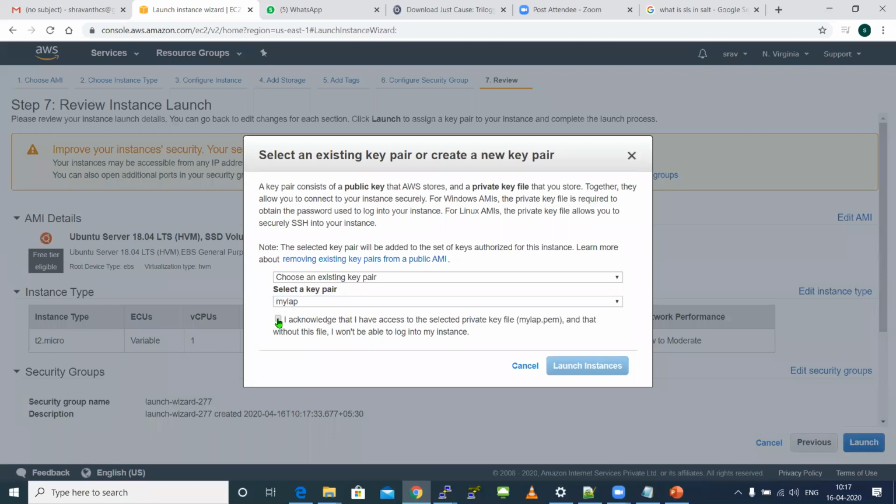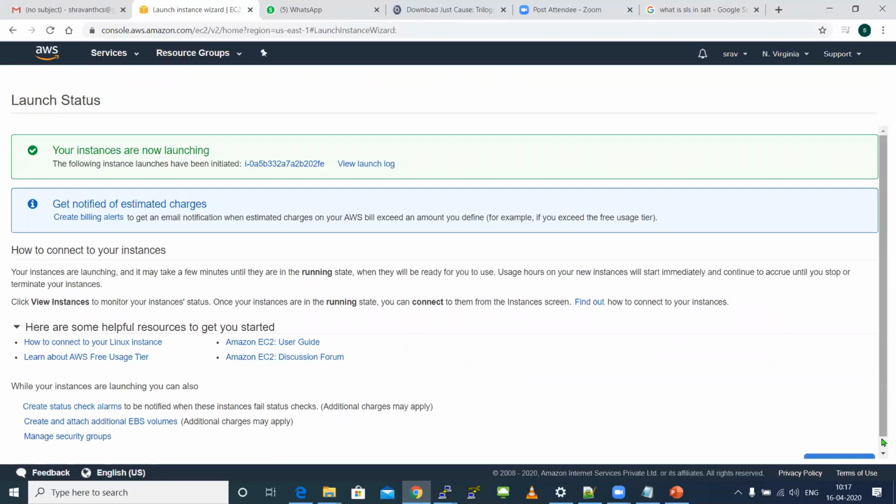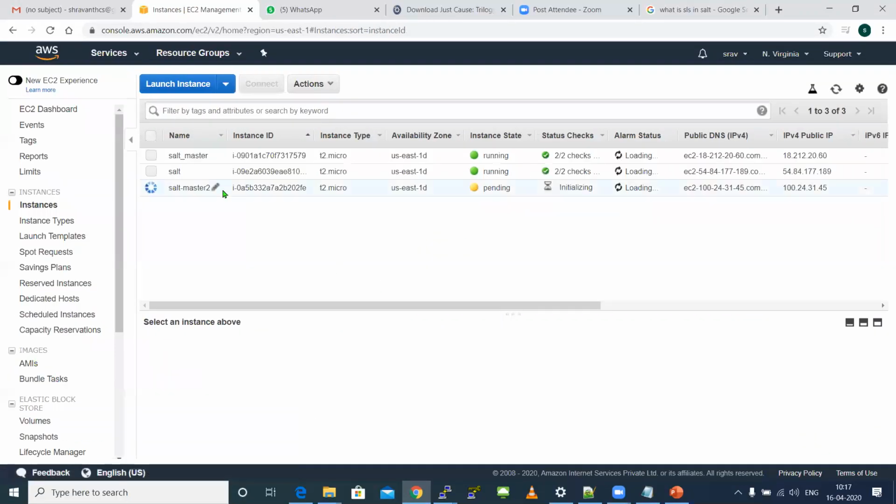So I'm just creating another new Linux machine. Why I'm creating this Linux machine is this is going to be my second master. Here we have an existing master and this child is federated to this master. I'm going to have another master to be federated with this child, so even though this master goes down, I can command this child using this second master.